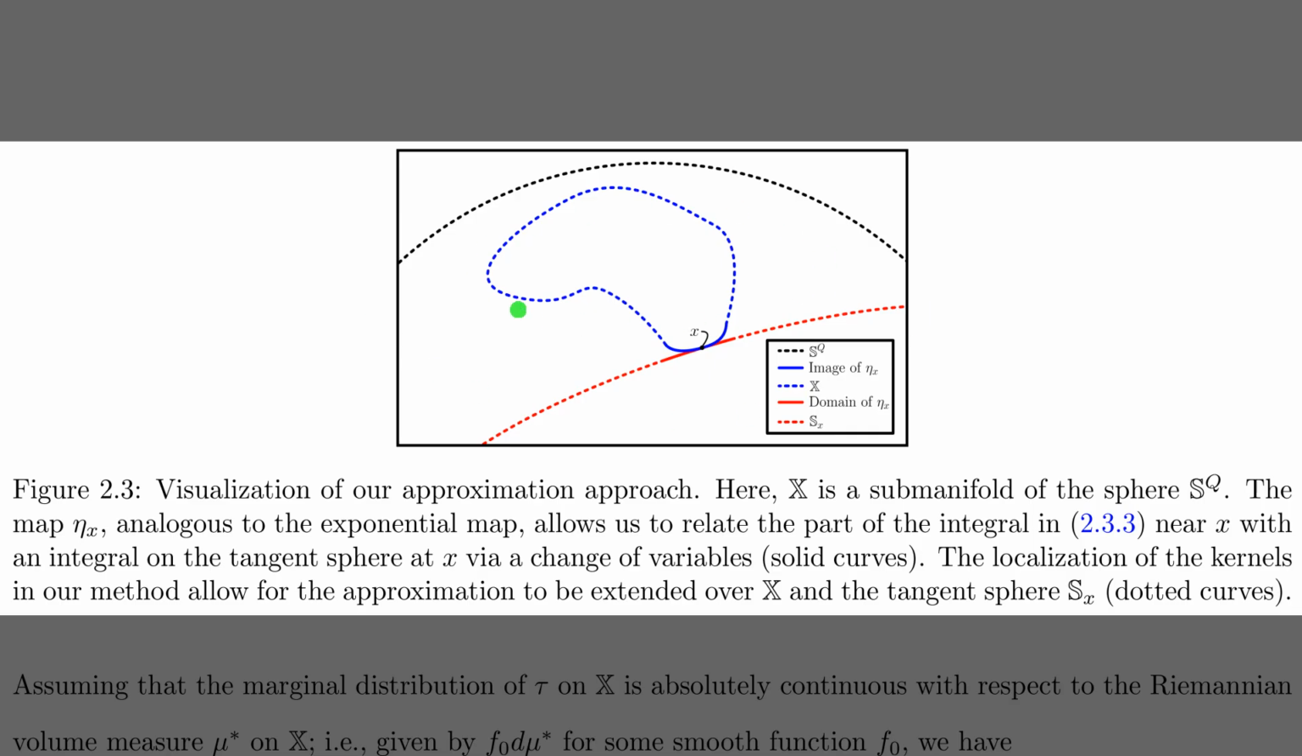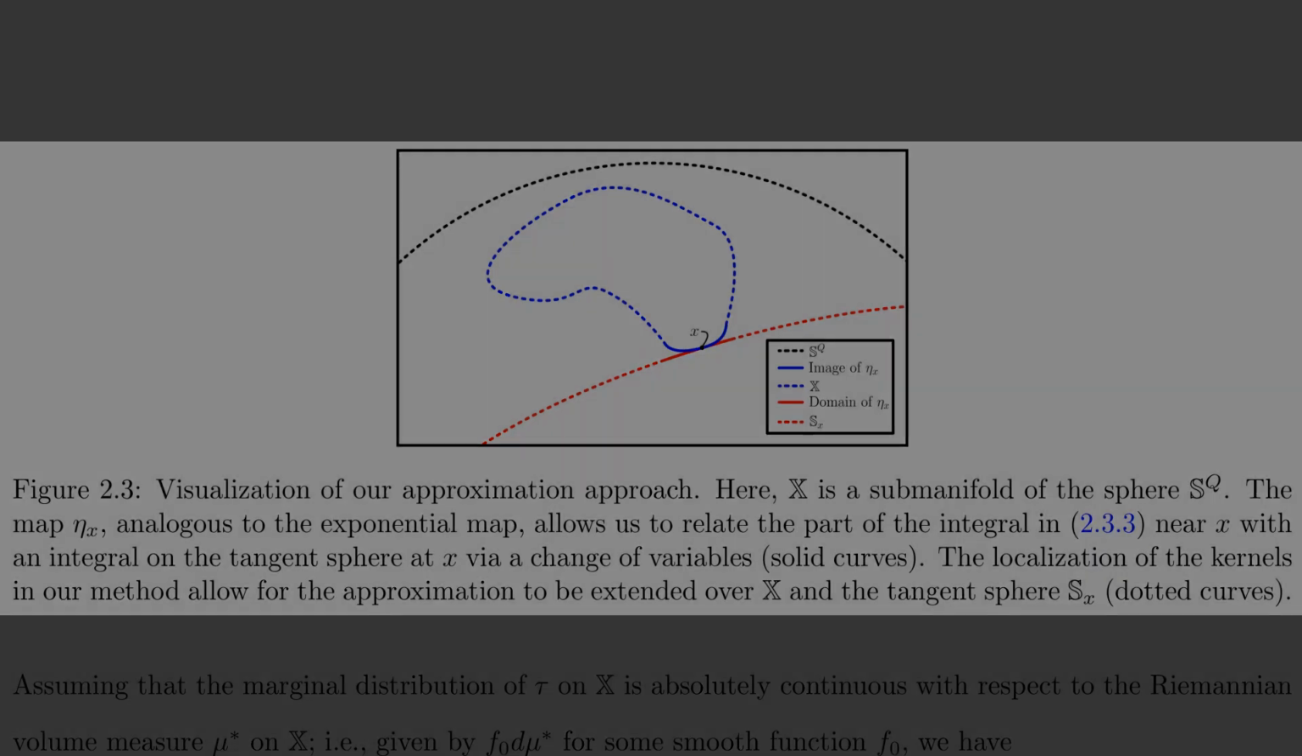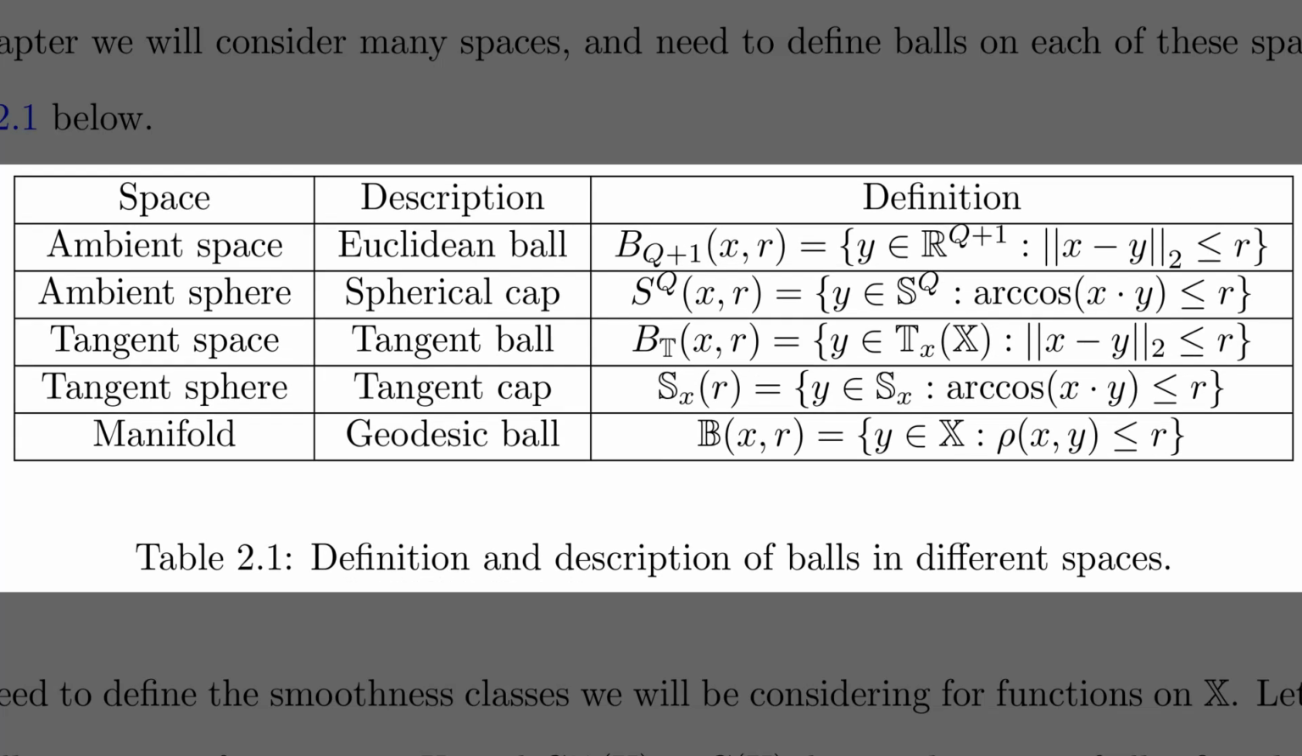The blue dotted curve represents the unknown data manifold X sitting on the high-dimensional sphere shown in black. To approximate functions here, the method uses a tangent sphere, the red dashed line, which touches the manifold at point X. Because the kernels are highly localized, the authors can mathematically transfer approximation guarantees from the simple tangent sphere to the complex data manifold. So, while the previous figure gave us the geometric intuition, Table 2.1 formalizes the math.